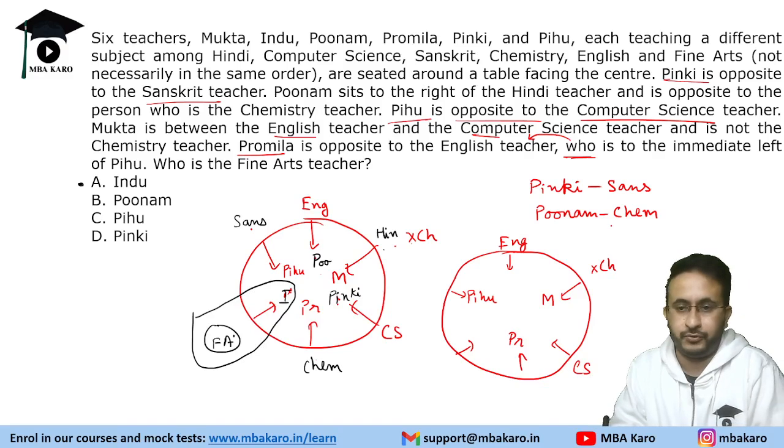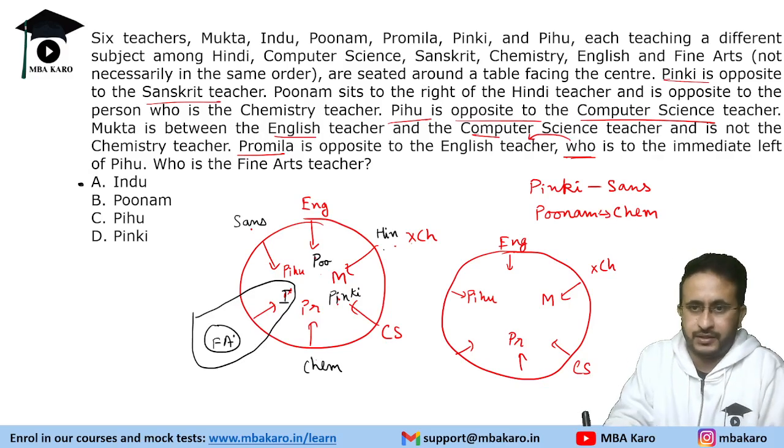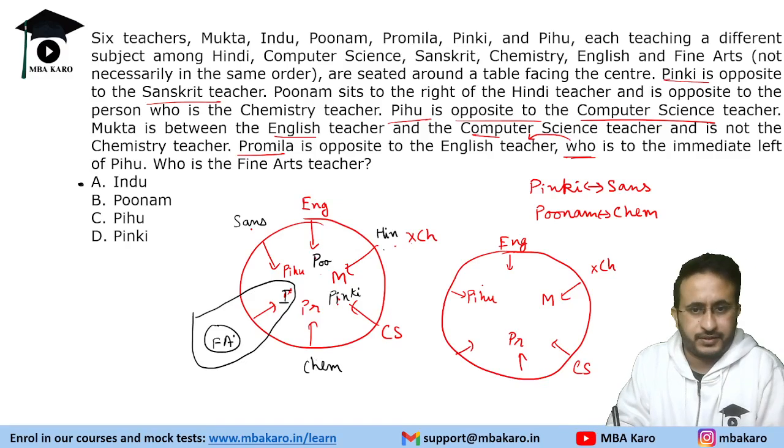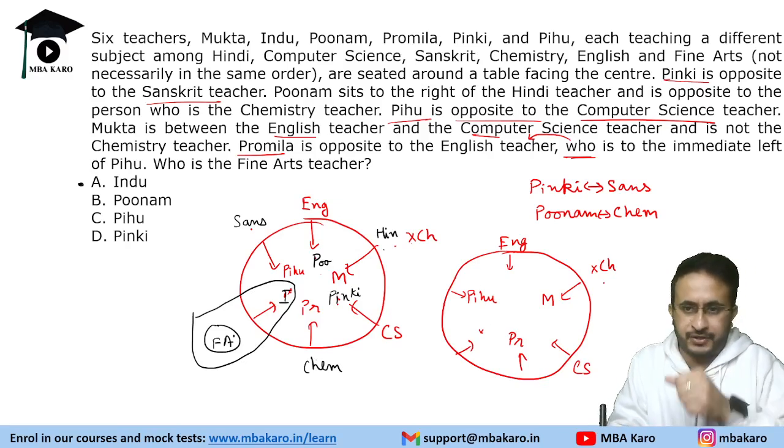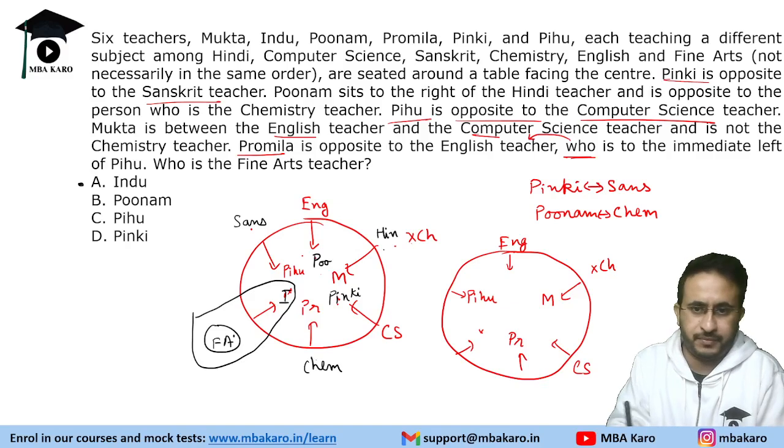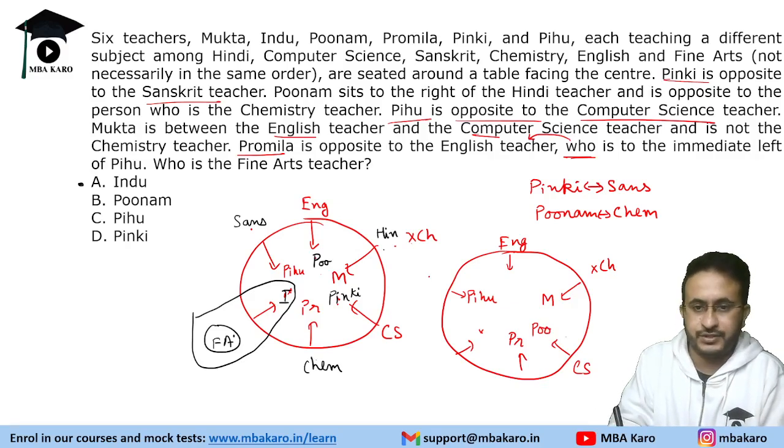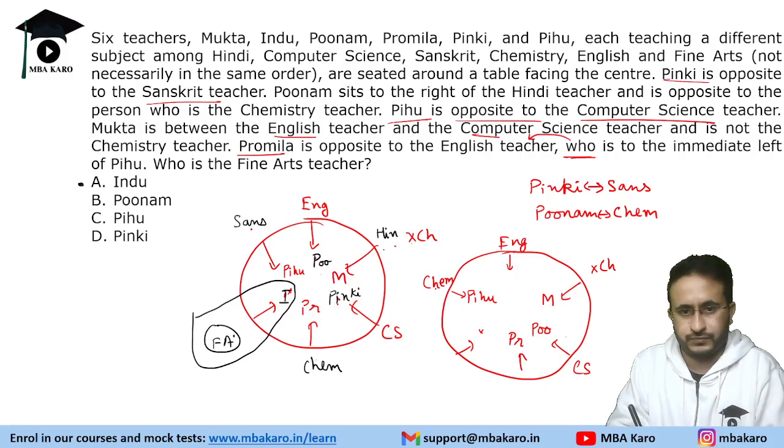Then we had to put Poonam opposite to the chemistry teacher. So we said that Poonam cannot sit here because this was the chemistry teacher. Let us take Poonam here. Then this will be the chemistry teacher, because Poonam is opposite to the chemistry teacher.